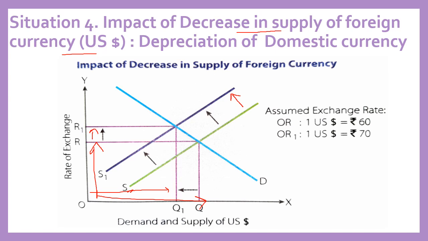That means earlier at this rate of exchange, we were paying rupees 60 for $1, and now after decrease in supply of foreign currency, we are paying this rate R1, which shows that we are paying rupees 70 for $1. Now we are paying more money. That means the value of our domestic currency has depreciated.